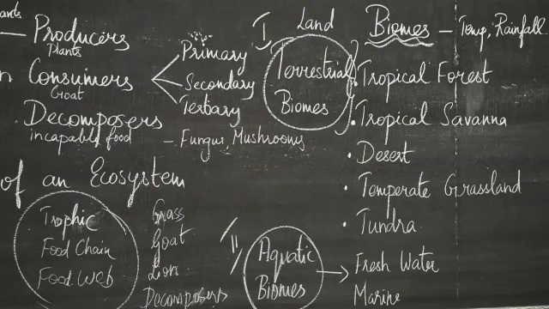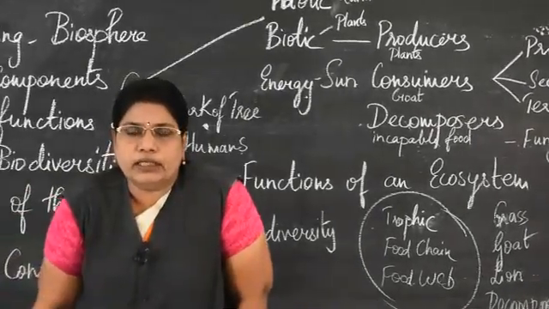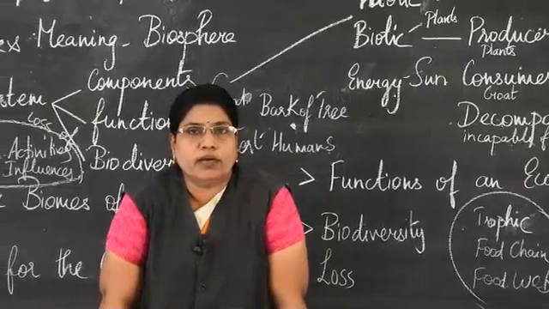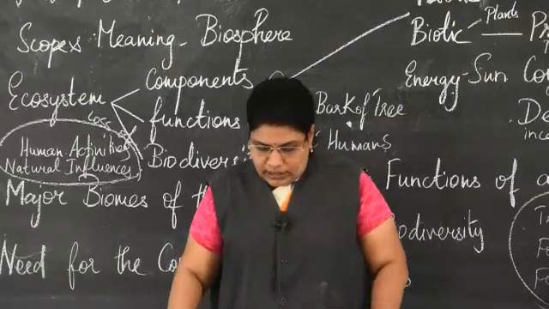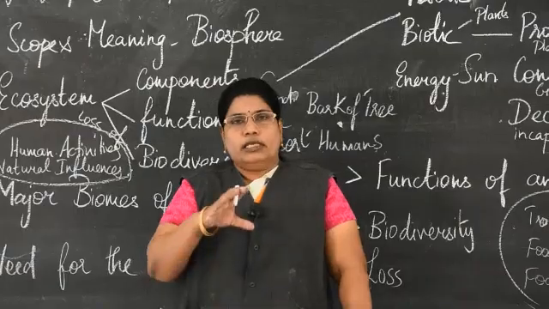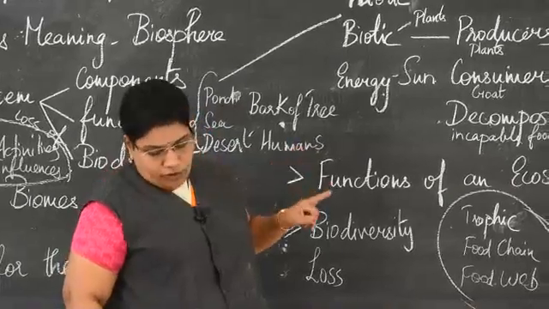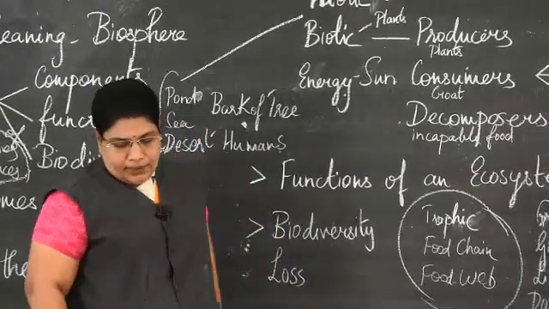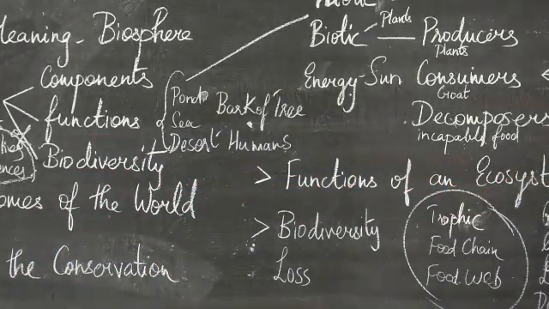That is classified further into tropical forest. Now, already you might have learnt about the tropical forest. Where are these tropical forests found? So, on the earth we have the equator that divides the earth into two equal halves. So, above the equator and below the equator, nearly we have the Tropic of Cancer and Tropic of Capricorn. So, all these places include the tropical zones. So, here we find tropical forest. This comprises several subbiomes. It may be evergreen or deciduous forest.